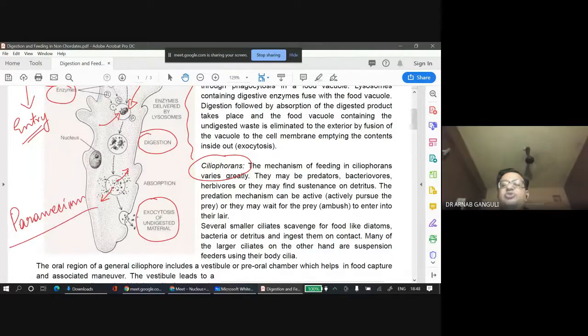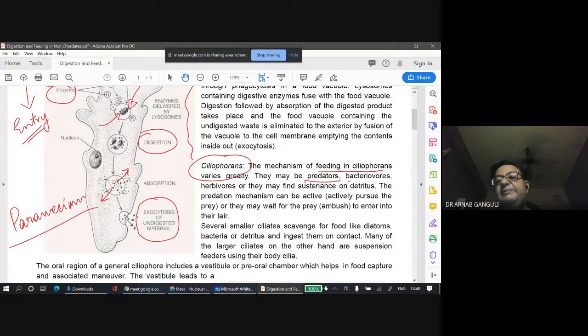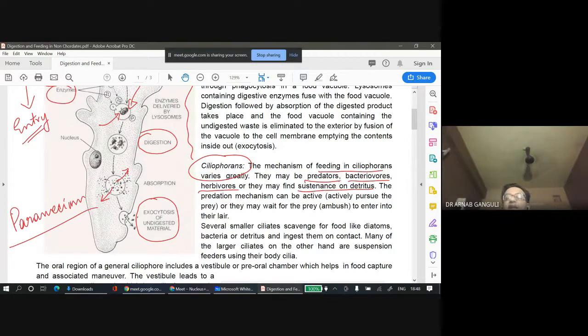But there are several ciliophorans. So the mechanism of feeding in ciliophorans varies greatly. They can be predators, bacterivores, that means they eat bacteria, herbivores, eating plant materials, and they might live on detritus, organic foods, decomposing material.